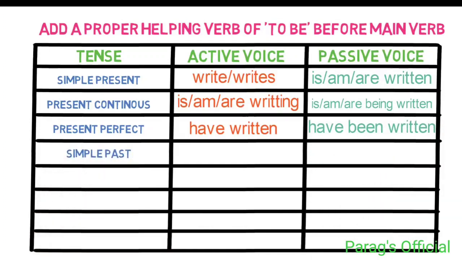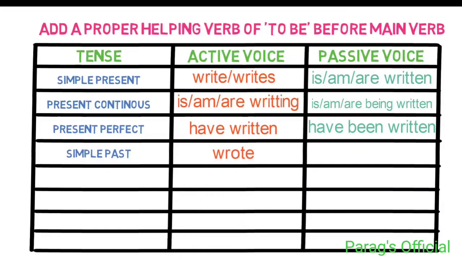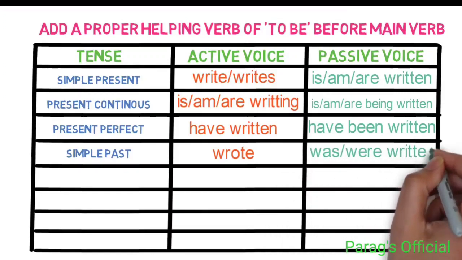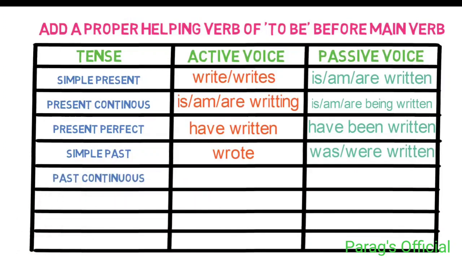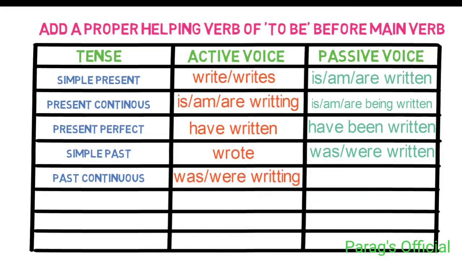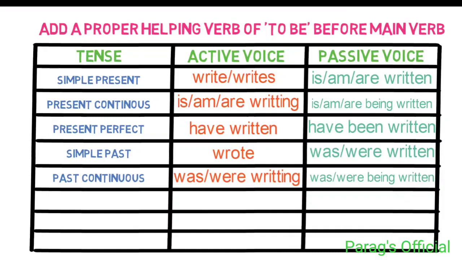For simple past, in active voice, we use wrote, which is verb's past form, while in passive voice, we add was or were as helping verb, and verb's third form, written. Past continuous tense, in active voice, we use was or were, writing, while in passive voice, we add being helping verb after was, were, and written.